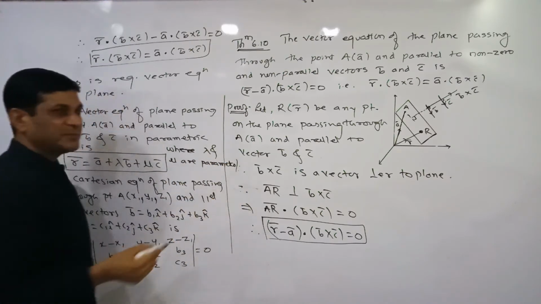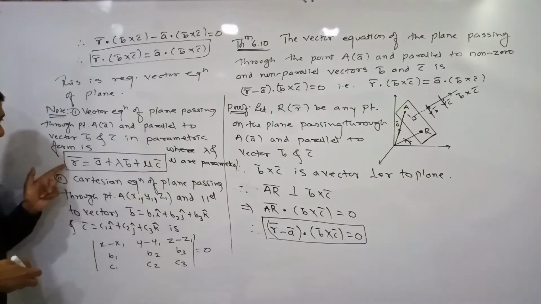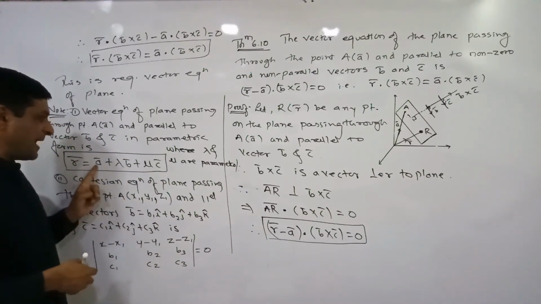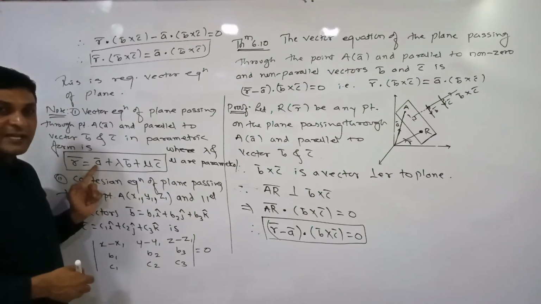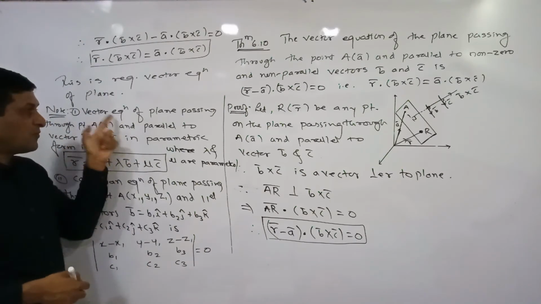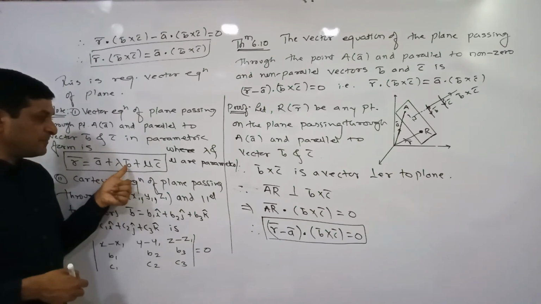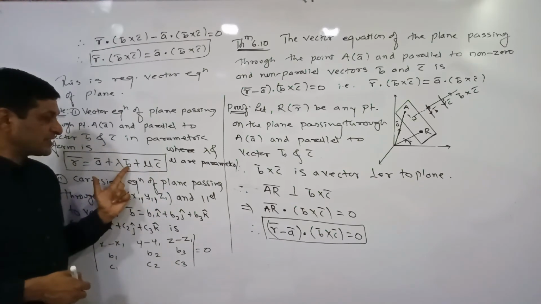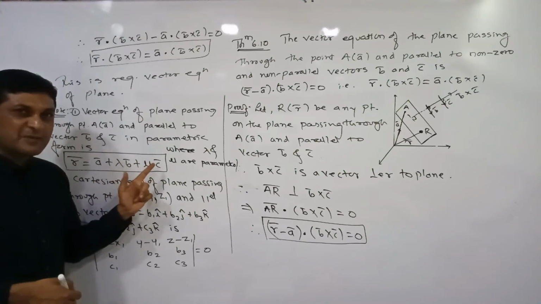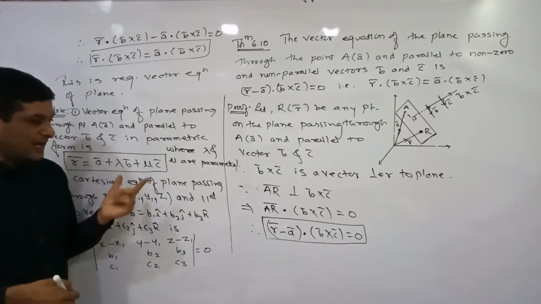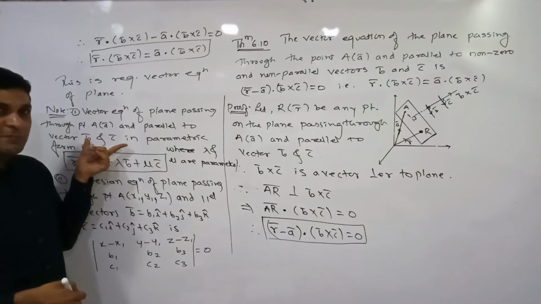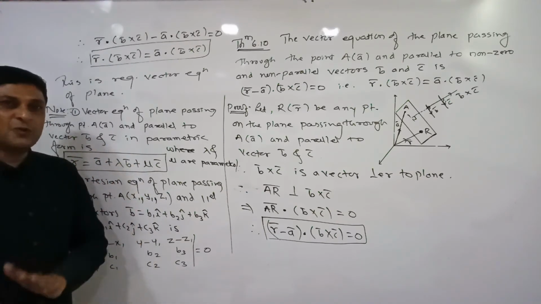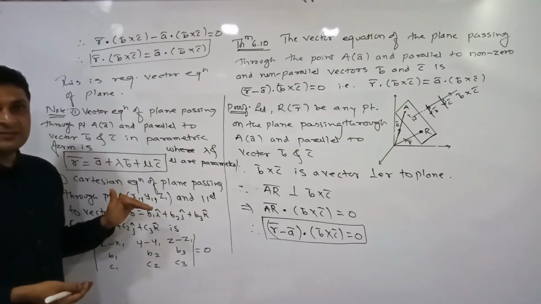Sometimes in an example, if the equation is given in this form, then from this equation we will get three values. A bar is nothing but the position vector of one point on the plane, and the vectors which are multiplied with the parameters, let us denote one vector by b bar and another vector by c bar, and these two vectors are parallel to the plane. We are able to prove this formula also, but the proof is not given, so we are writing this as a note.